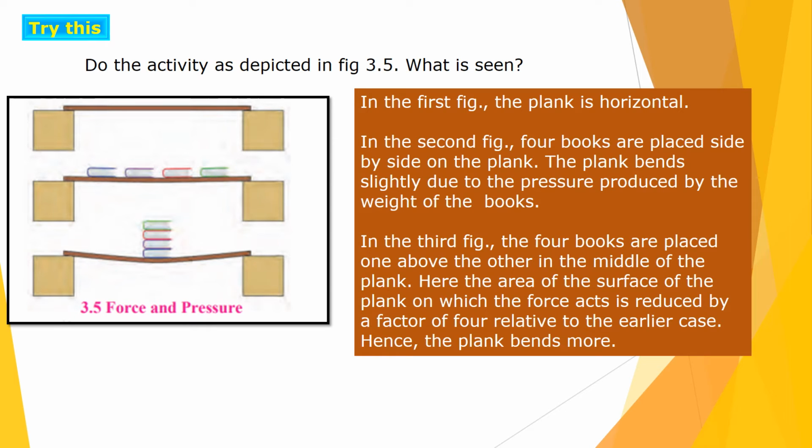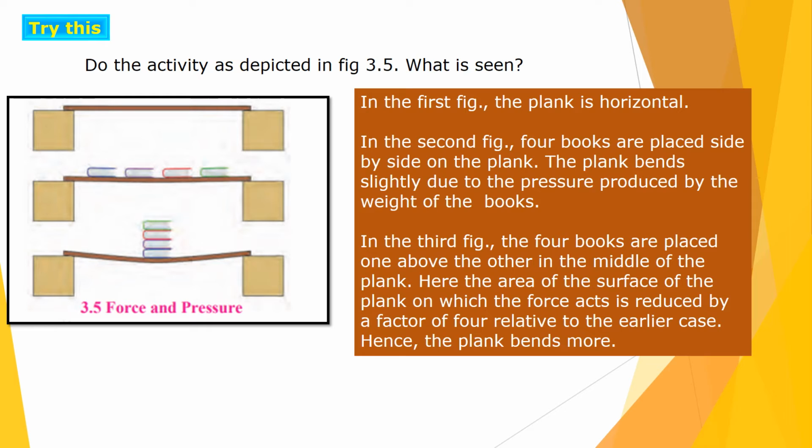This is figure 3.2, that is of force and pressure. So what are you seeing in this figure? In the first figure, the plank is horizontal. Then in the second figure, there are 4 books placed on that plank, and the plank bends slightly due to the pressure produced by the weight of the books.